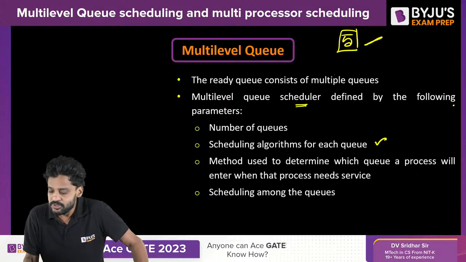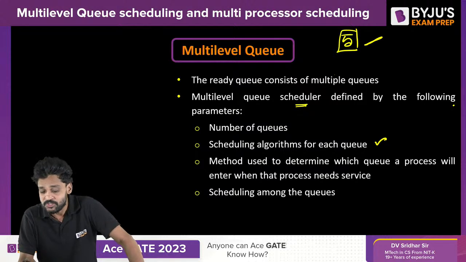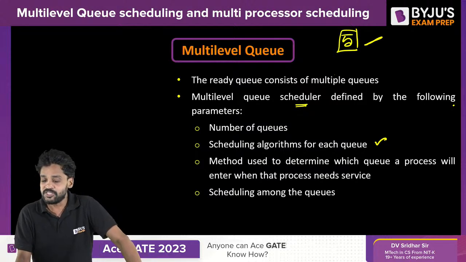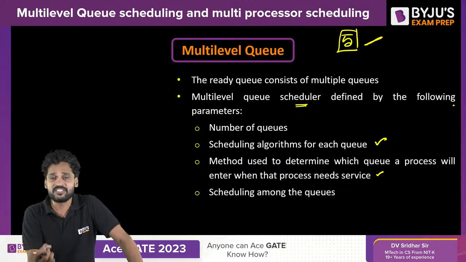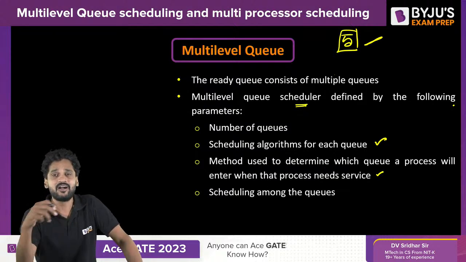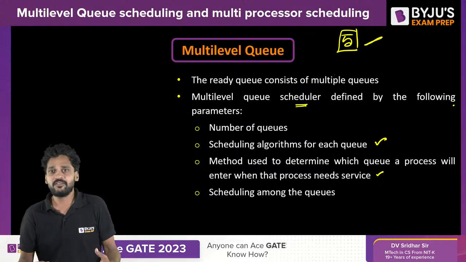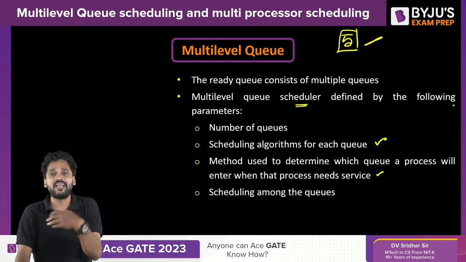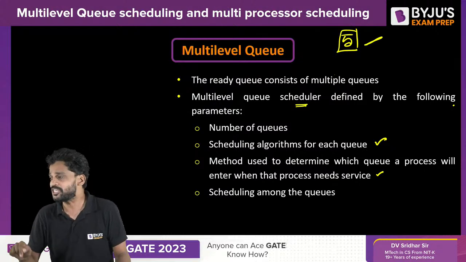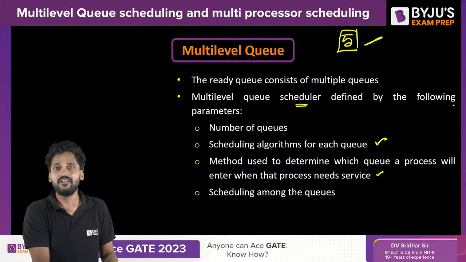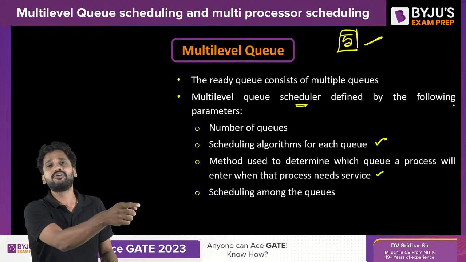And then the method used to determine which queue a process will enter when that process needs service. Obviously, during execution a process may require a kernel service, right? When a kernel service is needed by any process, it enters into the kernel mode. The moment a process enters the kernel mode, to which queue are you going to send it?